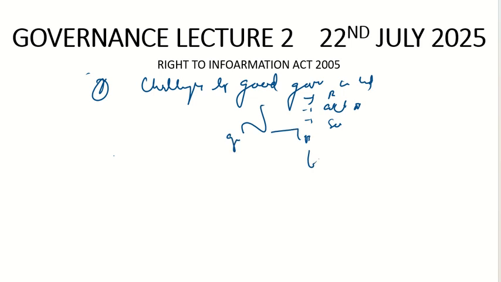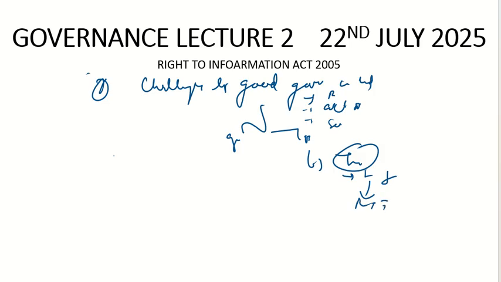In good governance we saw that there is transparency. We started with transparency, elaborated on it, and then we took the opinion of a few experts on transparency. What does Amartya Sen say? He connects transparency with famines and the death of people. Then eventually we reached the Right to Information Act.